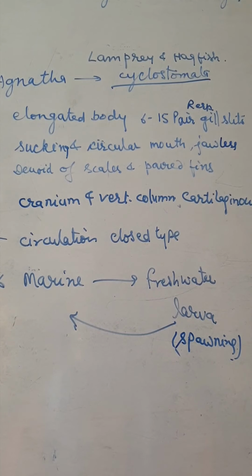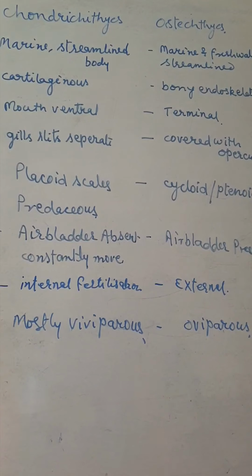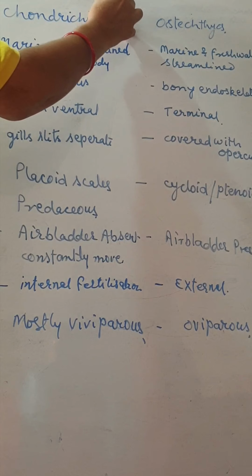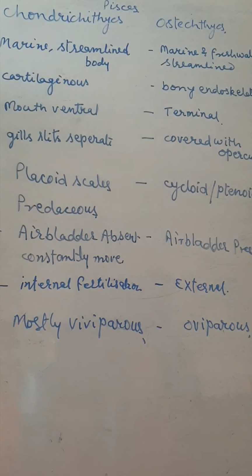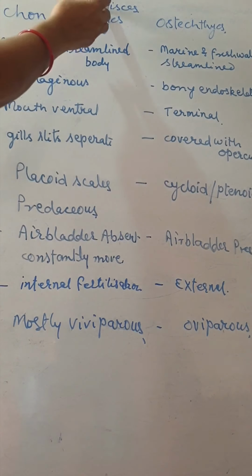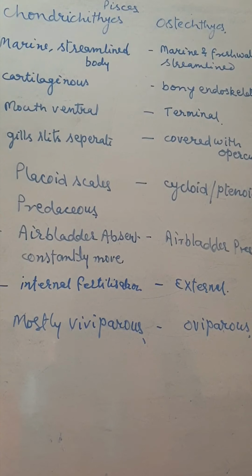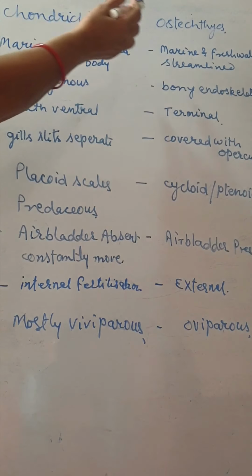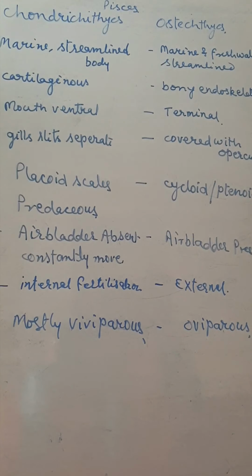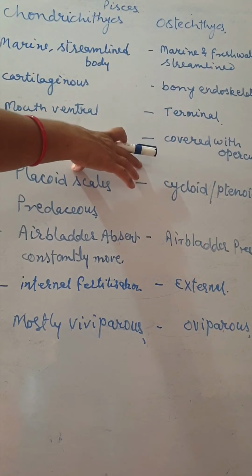Now we discuss the next class, Pisces. All the fishes are included in the class Pisces. Pisces is further divided into Chondrichthyes and Osteichthyes, which we discuss later.